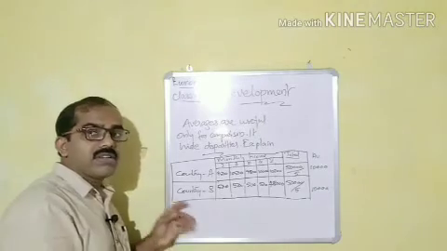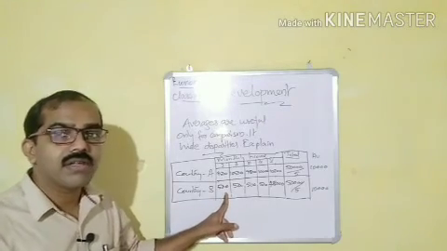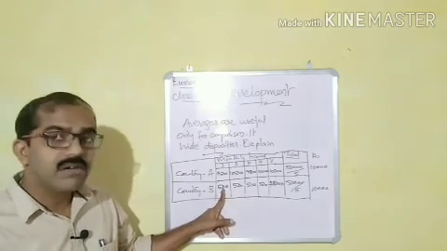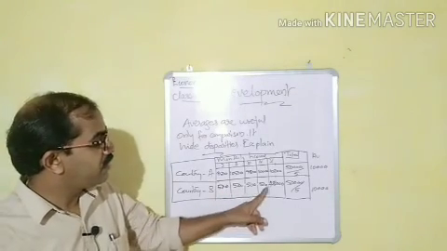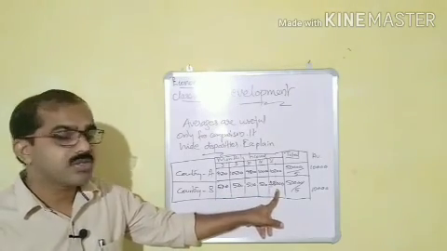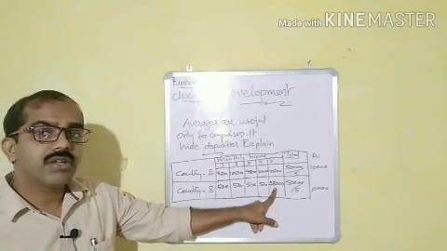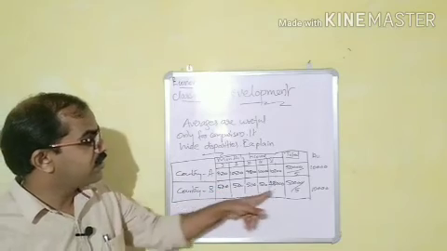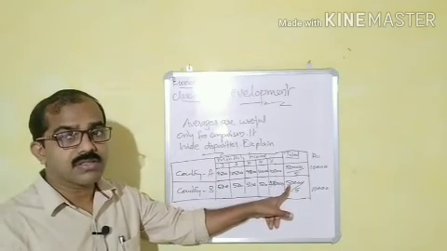But in country B, the case is entirely different. Only the first person gets 500 only. Here also 500. But the last person is very rich. He gets 48,000. When we add all these numbers together, we get 50,000.